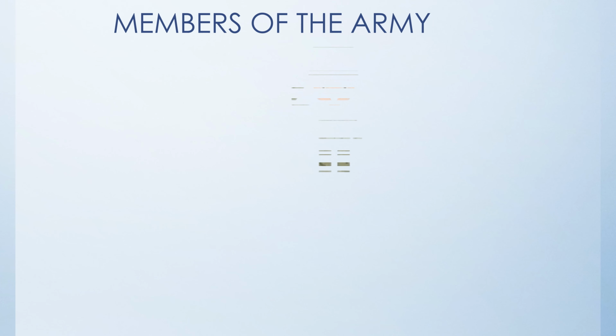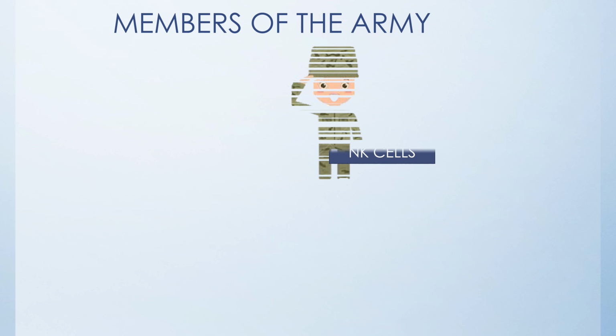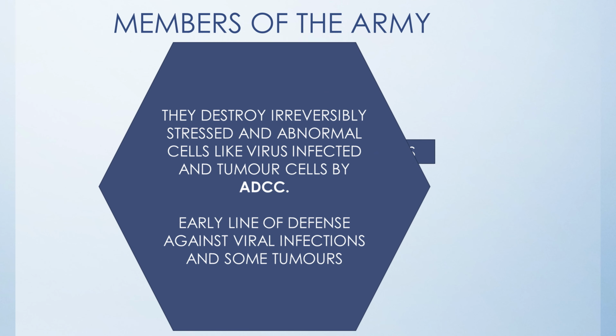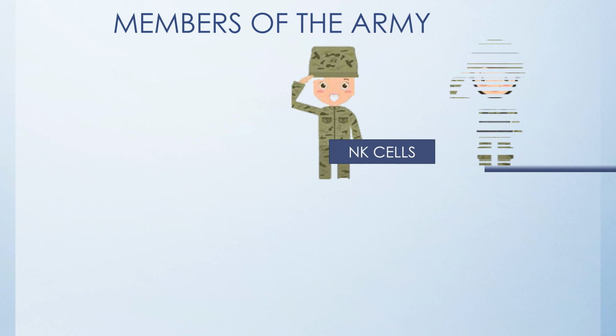So the next member of the family are the NK cells. These NK cells, otherwise called the natural killer cells, destroy irreversibly stressed and abnormal cells like virus-infected and tumor cells by a process called antibody-dependent cell cytotoxicity. So they act as an early line of defense against viral infections and some tumors. We'll be learning about this in detail in the further classes.